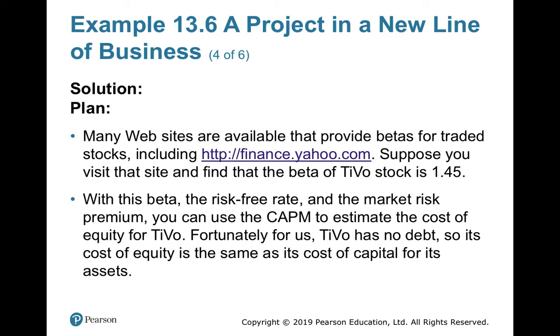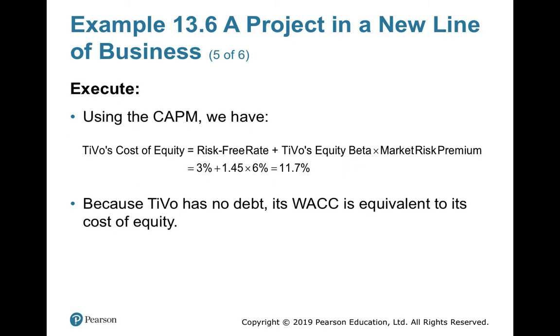TiVo has no debt, so the cost of equity will be the WACC for TiVo. Calculate the cost of equity using the beta of TiVo. Risk-free rate 3% constant plus 1.45, the beta of TiVo, multiplied by market risk premium 6% is equal to 11.7%. Because TiVo has no other business and no debt, its WACC is equal to the cost of equity. So it is an unlevered company. An unlevered company's WACC is equal to its cost of equity because there is no debt, so there is no cost of debt.